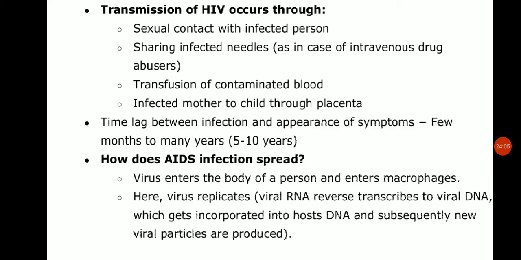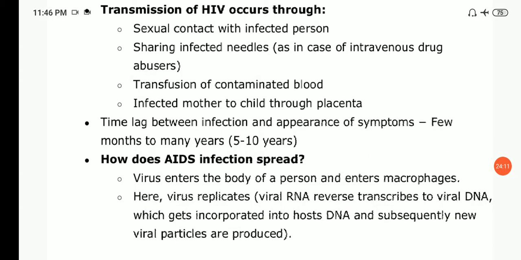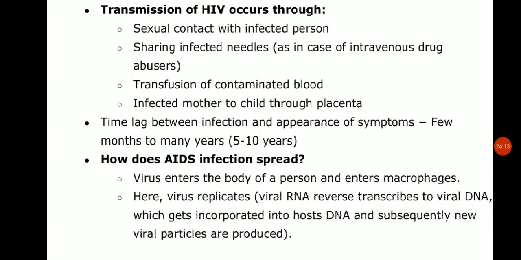Now how does AIDS infection spread? This is important. The virus enters the body of a person and enters macrophages. This virus replicates, meaning it forms its copies. Viral RNA reverse transcribes to viral DNA.